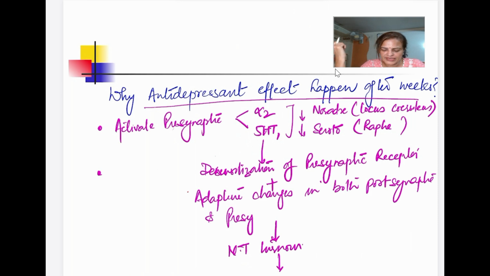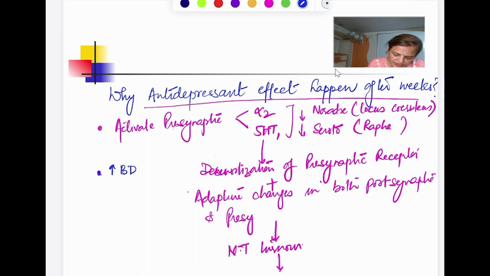Now what is the second explanation? Second explanation is they are going to increase the level of brain derived neurotrophic factor and nerve growth factor. Okay? So which is decreased in depression. What will happen?